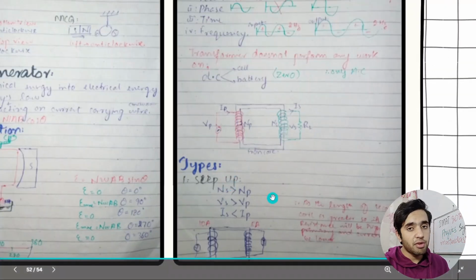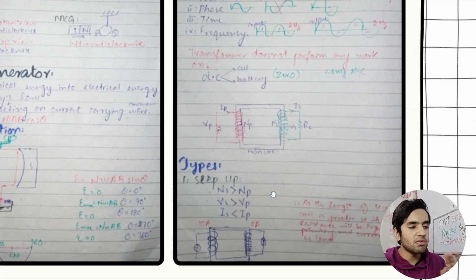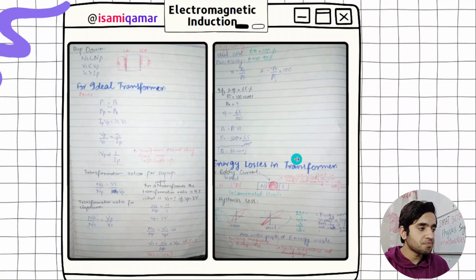So transformers have two types: step up transformer and step down transformer. In a step up transformer, the number of turns in the secondary coil will be greater than in the primary coil. This is the primary coil and this is the secondary coil. So just study this.